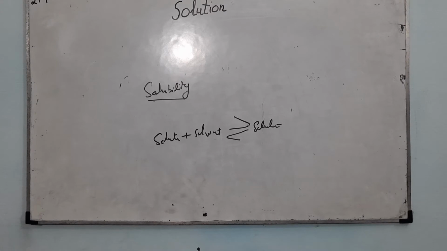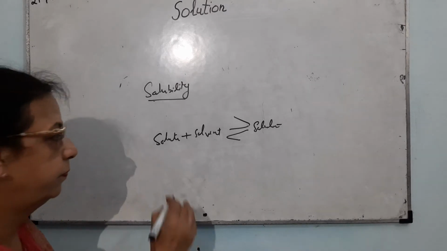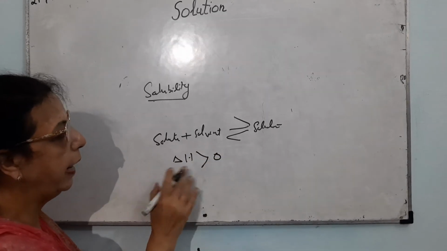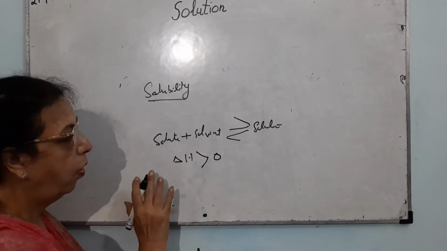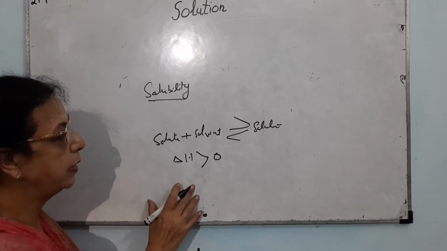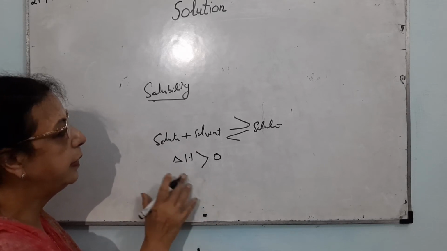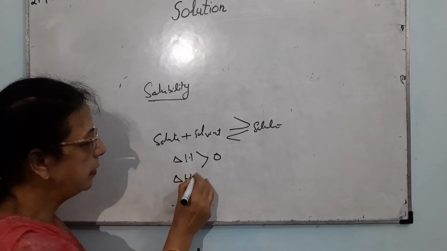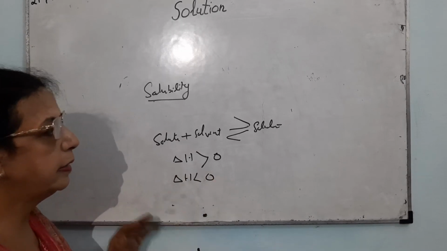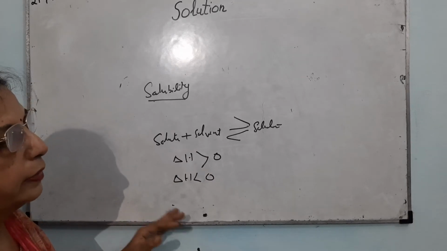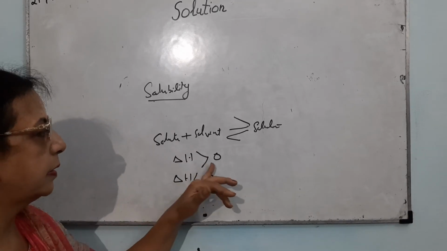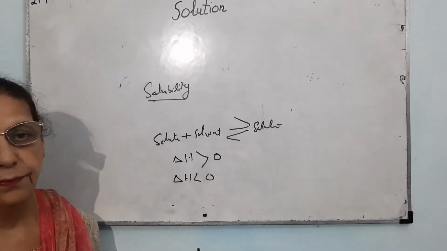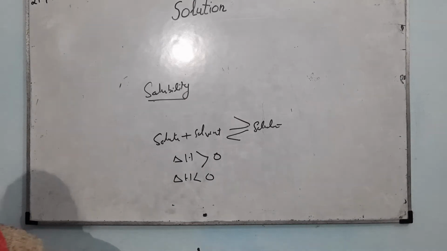Whenever the value of delta H is greater than 0, that is, positive, on increasing the temperature there will be an increase in the solubility. If delta H is less than 0, on increasing the temperature there will be a decrease in the solubility.